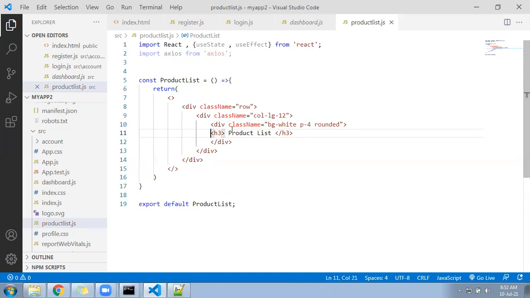Okay, so next you can write className text-center.